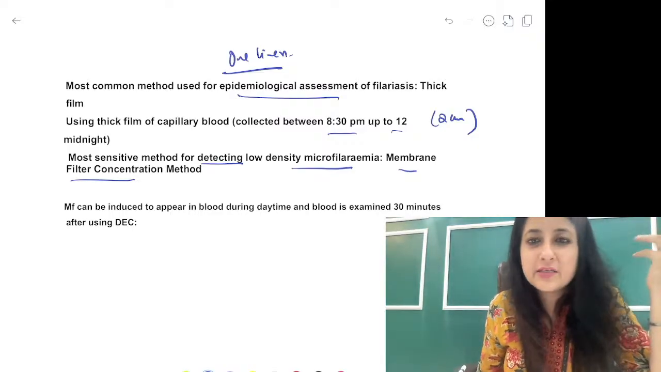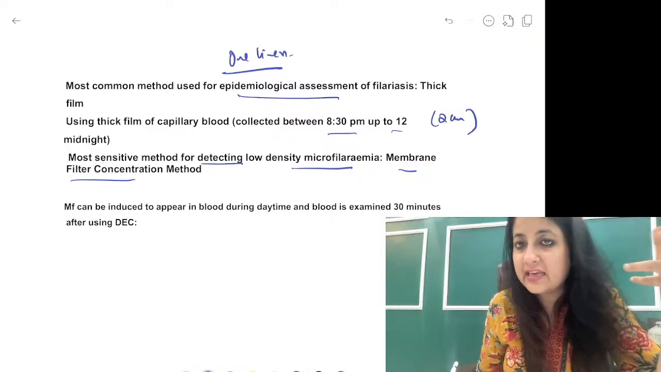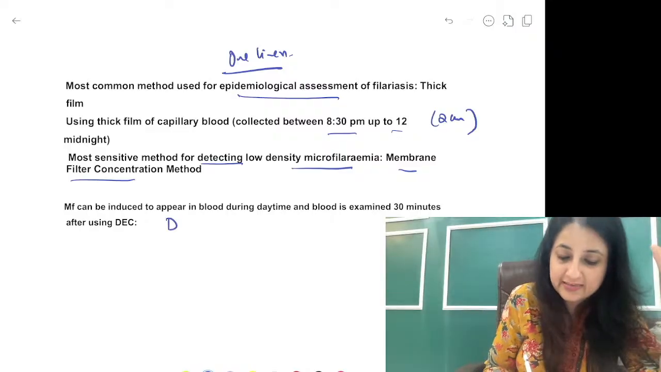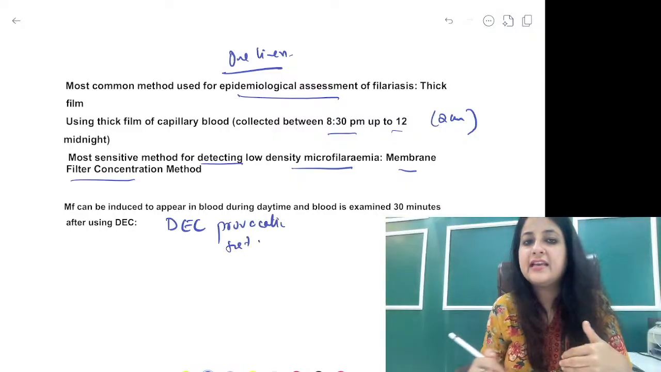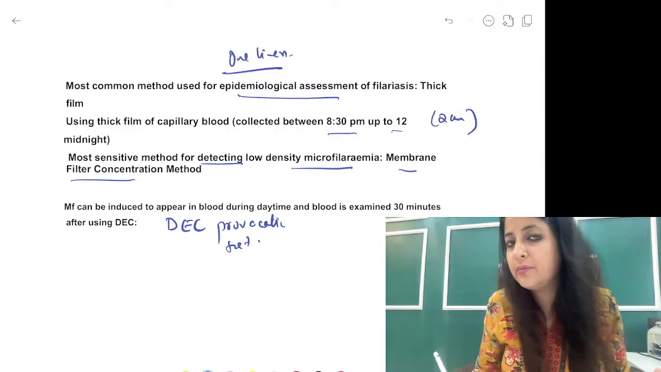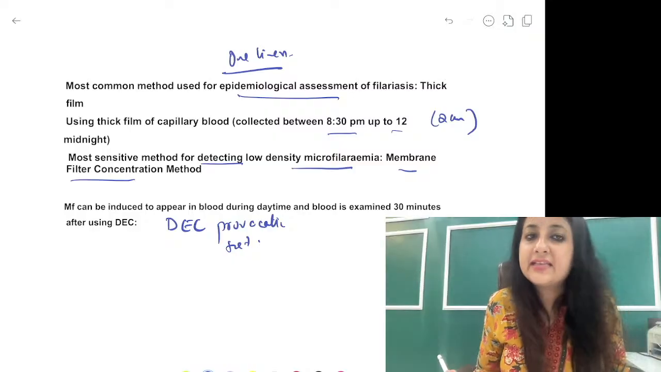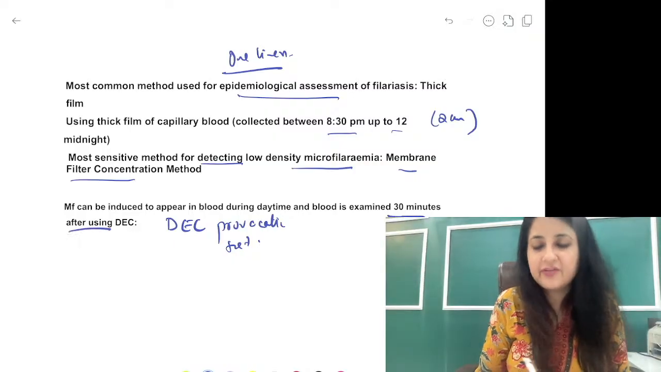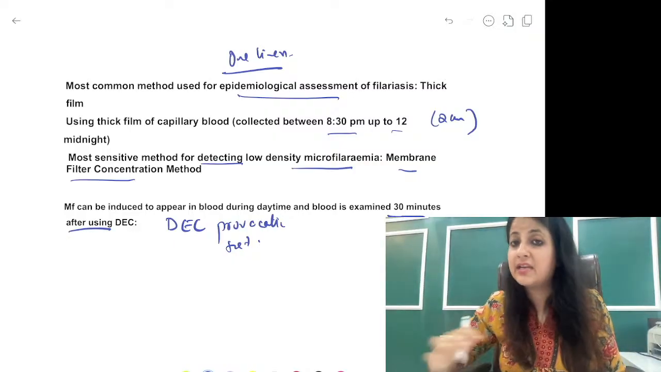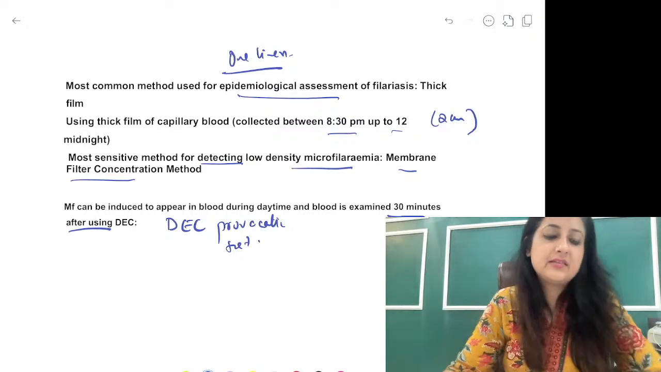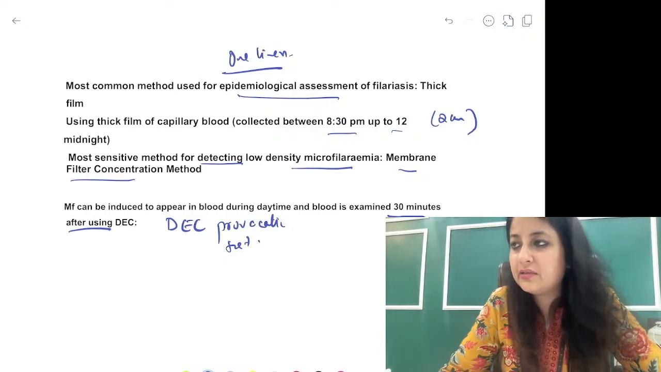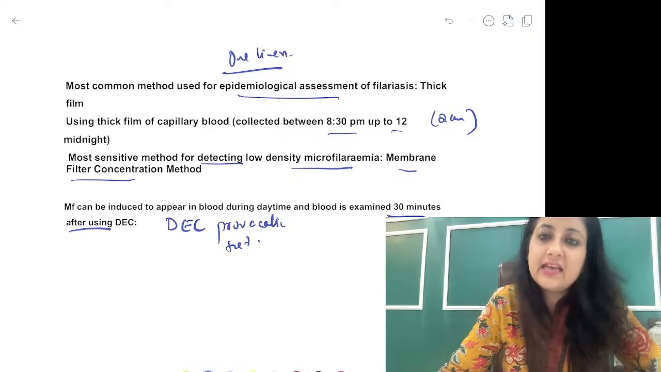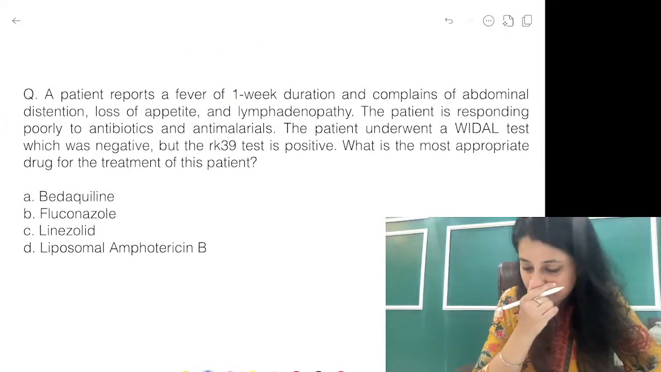Now रात में हमेशा blood film prepare करना possible नहीं है, so we do a DEC provocation test. Do you know about this DEC provocation test? What is it? Microfilaria can be induced to appear in the blood during daytime, and blood is examined 30 minutes after, not usually 1 hour. You can examine any time within 30 minutes. ऐसा भी नहीं है कि तुरंत ही एग्जामिन करो, but within 30 minutes you should examine. ठीक है, give 100 milligram. That was for lymphatic filariasis.